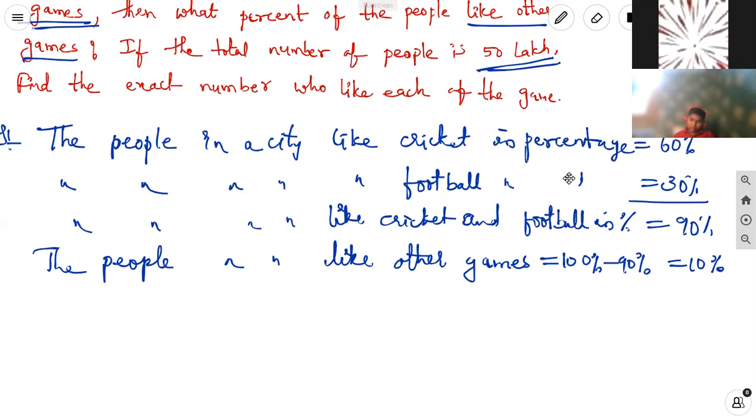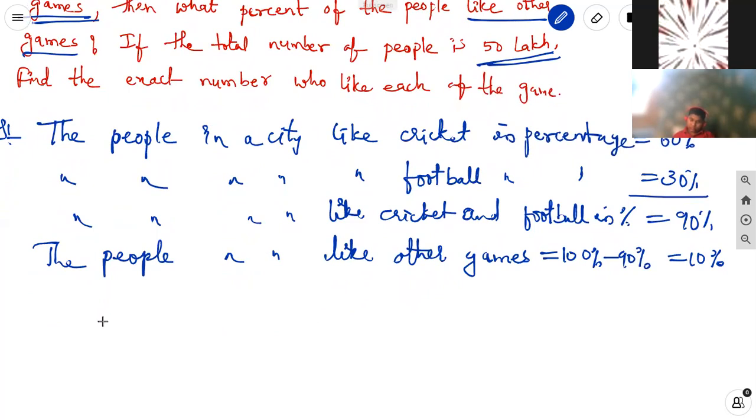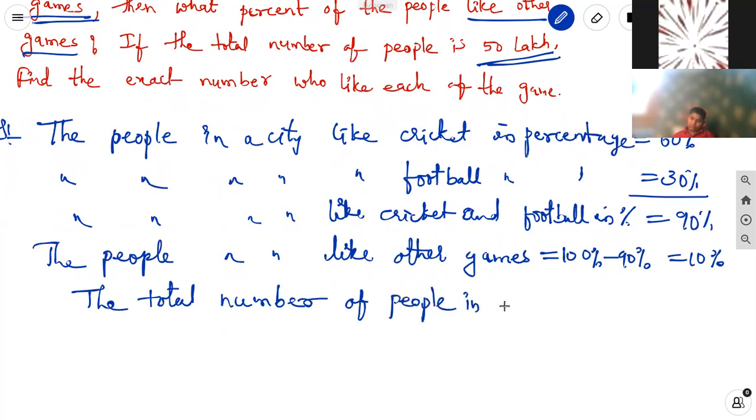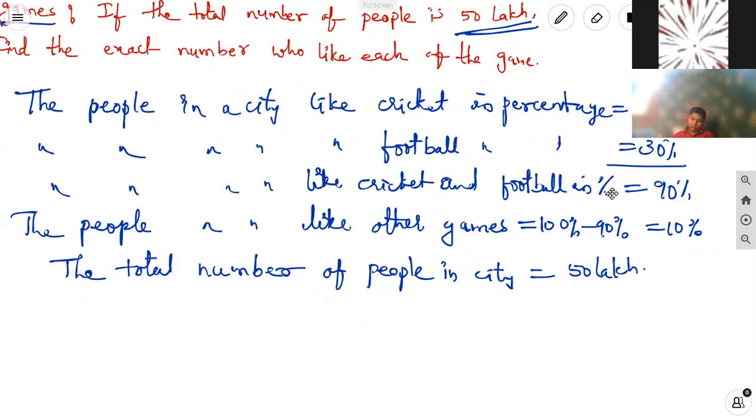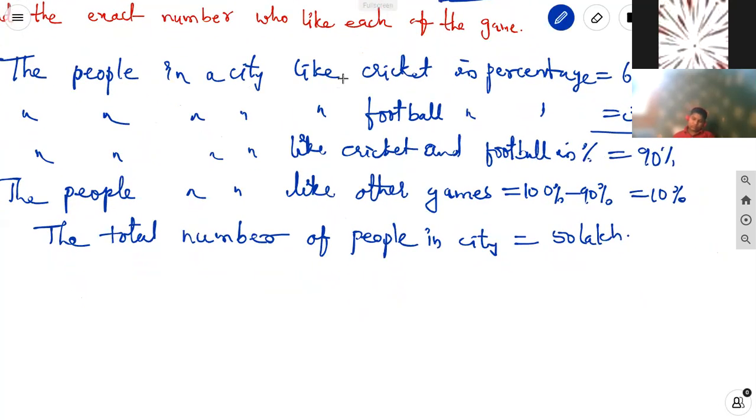Next question. They have given the total number of people. The total number of people in the city is equal to 50 lakh. In that, we can find out the exact number who like each game.